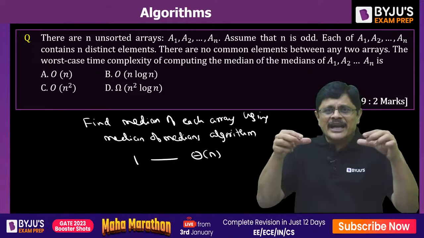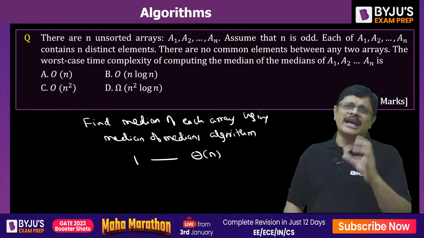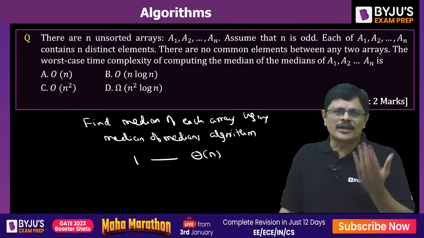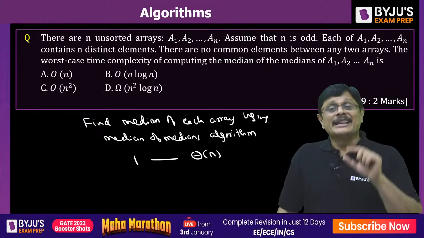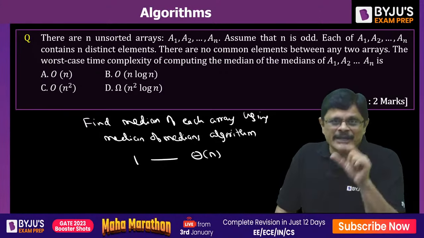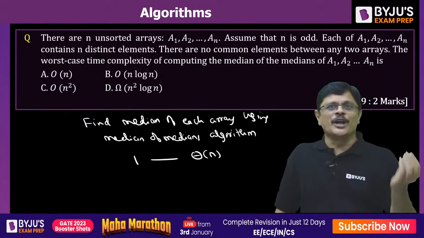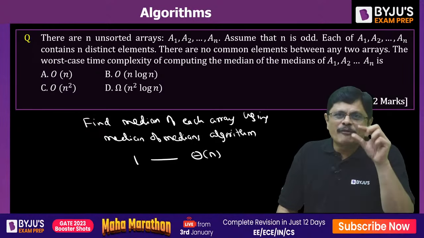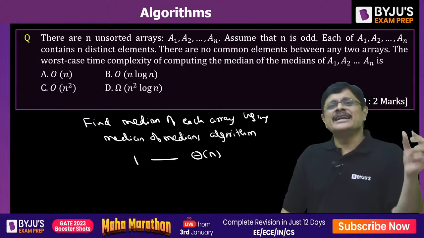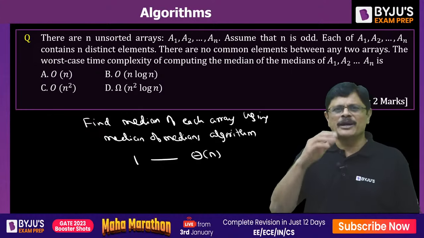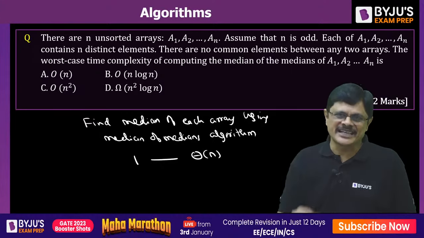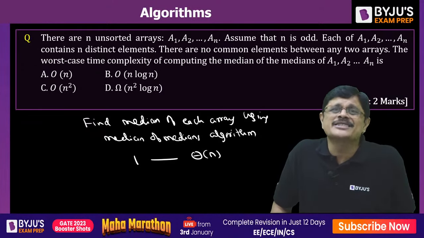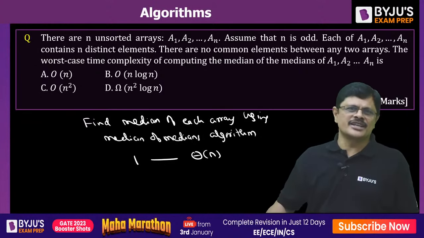So we are going to get a new array of n by 5 elements. Recursively solve this to get a median. Then, using the quicksort partition, place that median in its correct position. So this particular algorithm has complexity theta n, though we call it the median of medians algorithm. So the complexity of that algorithm is order n. Am I clear? So that is the logic here, my friends.